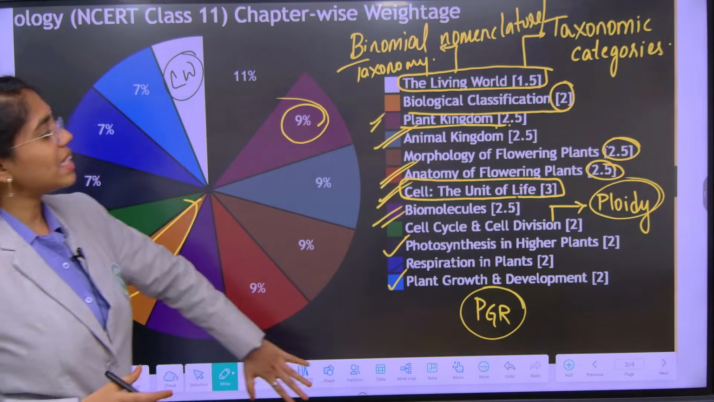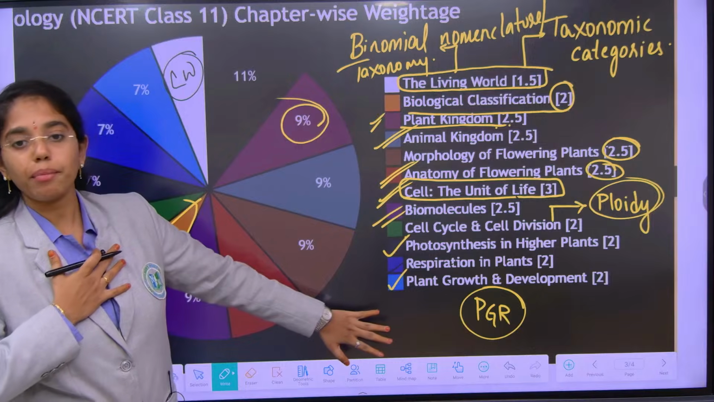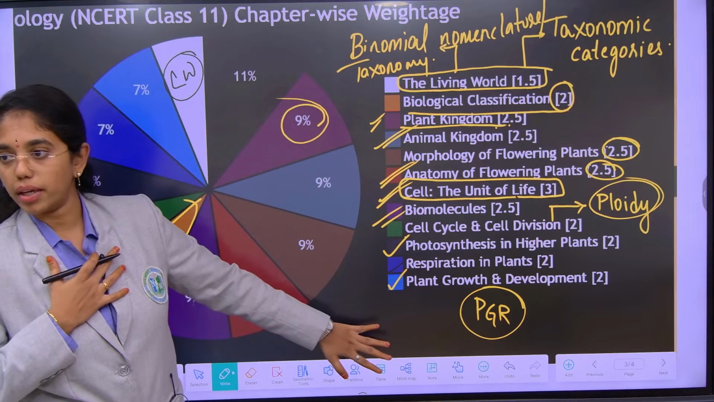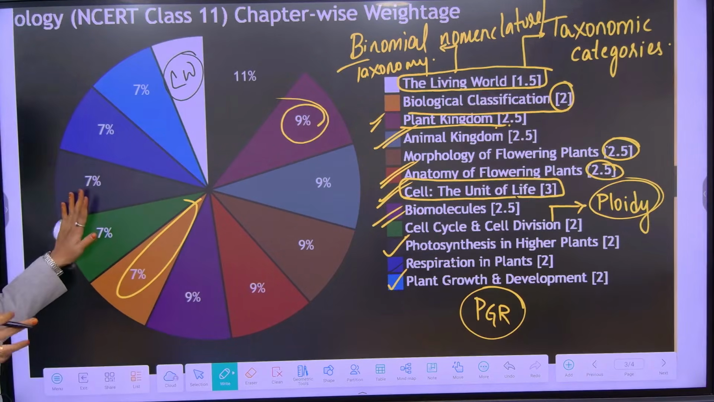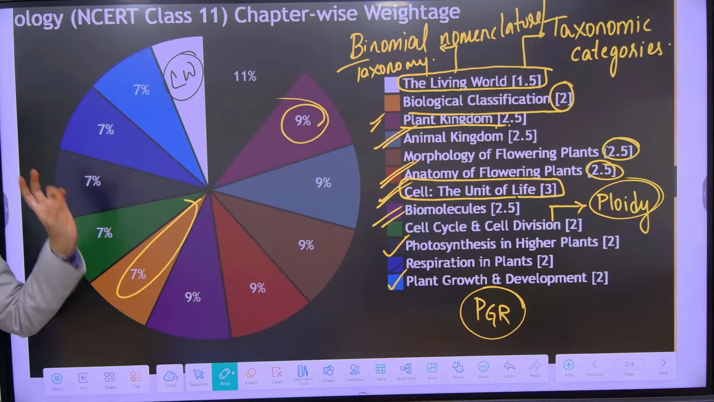So this is the complete picture of NCERT 11, the chapters which I am going to deal with you for this whole year. So you got an idea, right? From every chapter, the level of questions and concepts.